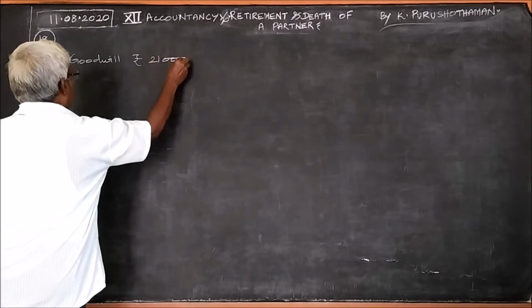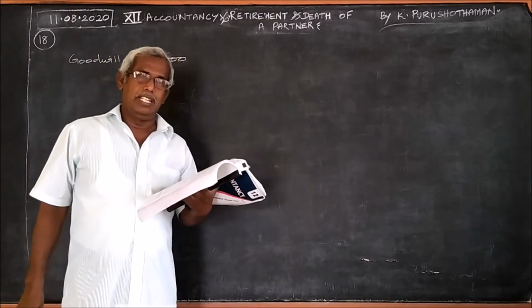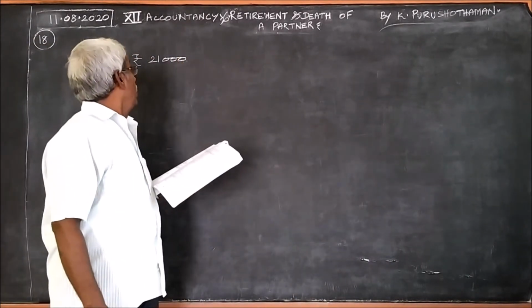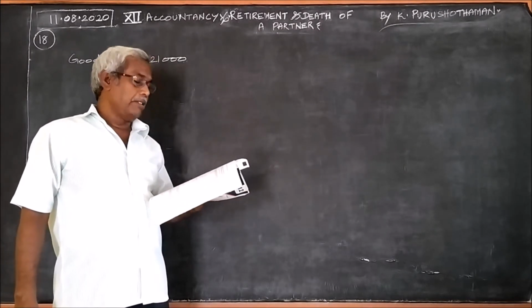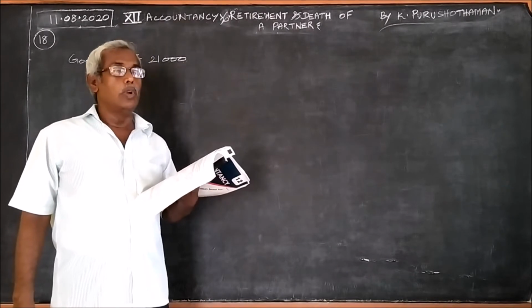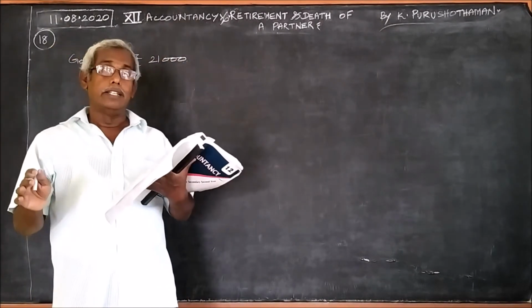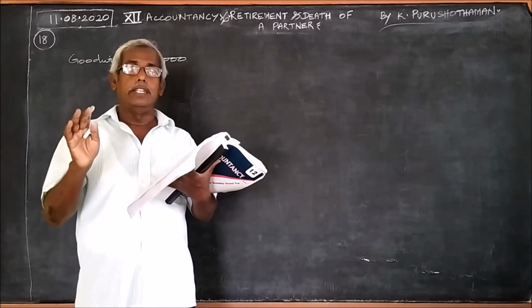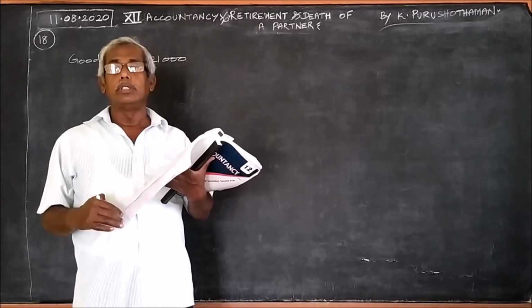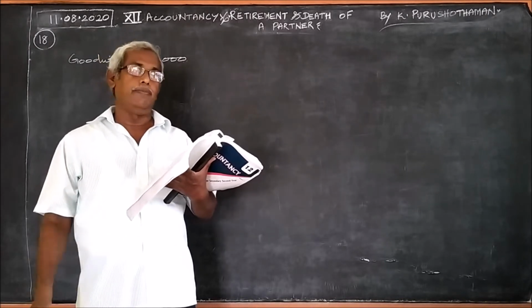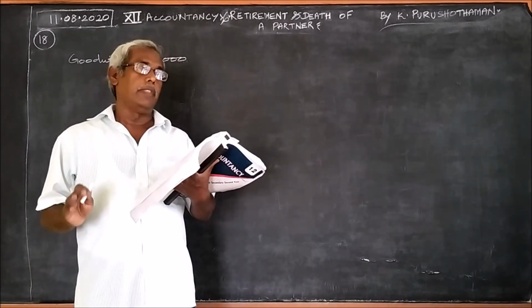This is the amount of goodwill given. And who is the retiring partner? And out of this 21,000, Karan is the retiring partner. Karan retires on 1/1/2017. It is given. See, listen very carefully. This is an important point, or else you will post the wrong amount so that you will get the wrong answer.